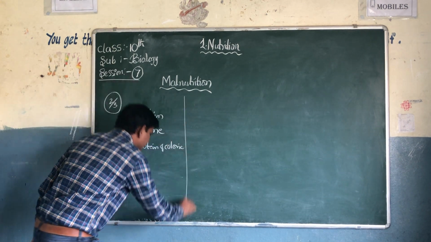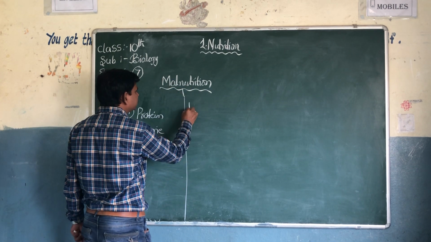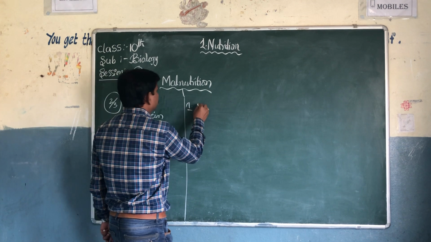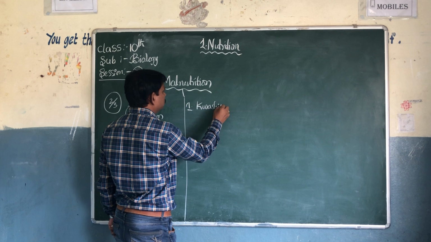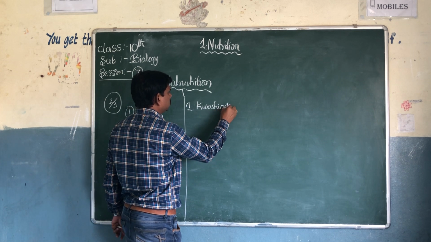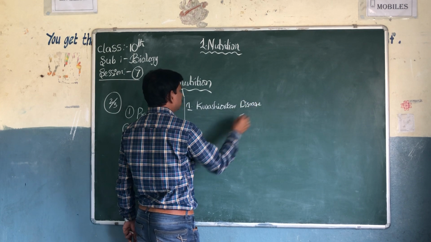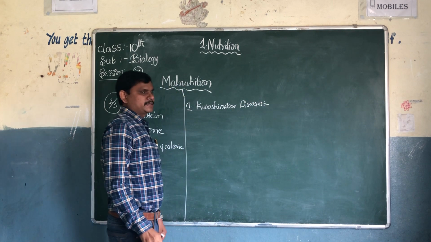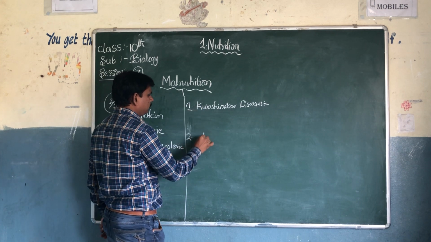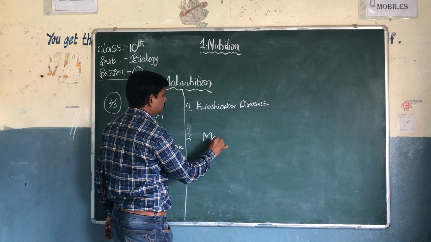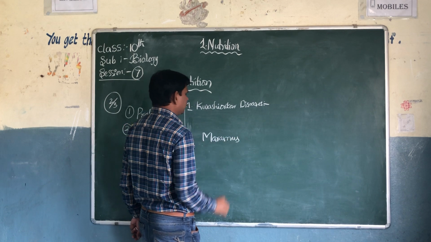So now we are going to discuss diseases that occur in children. One is kwashiorkor. Second is marasmus.